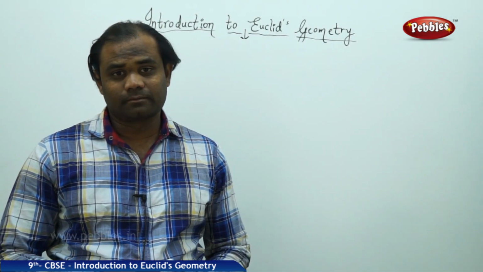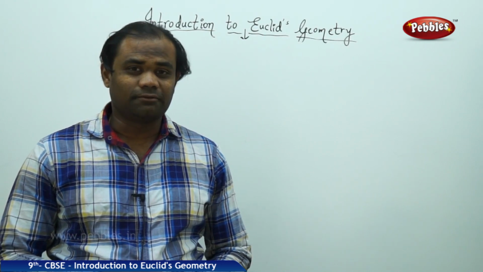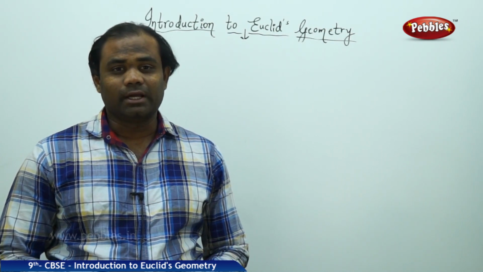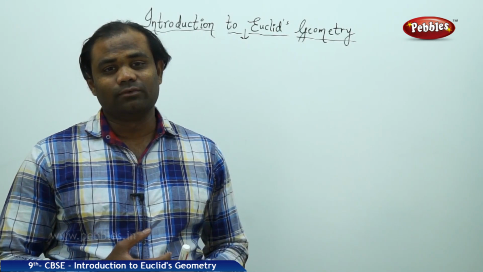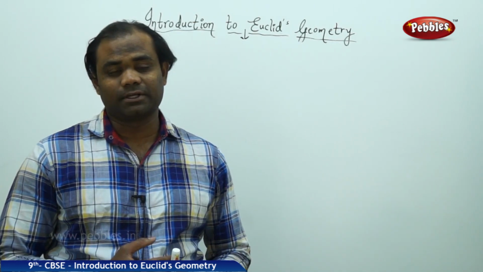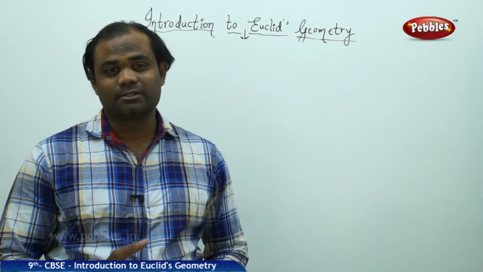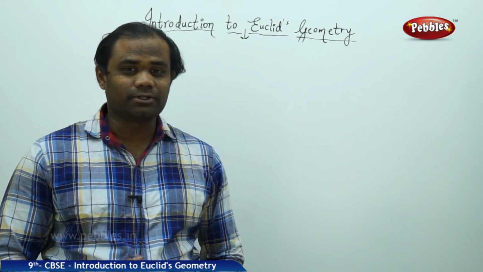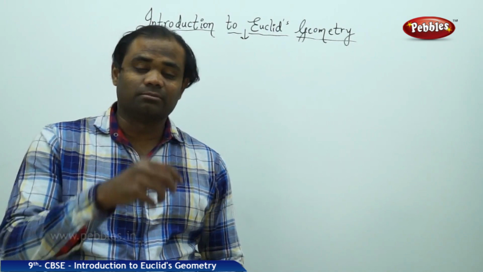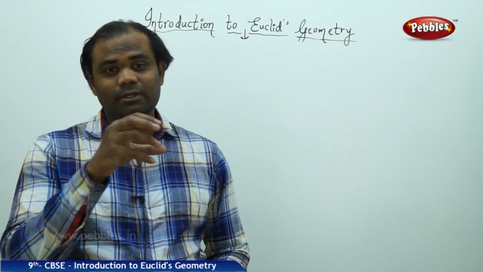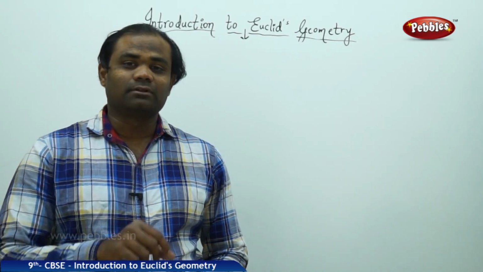Euclid's postulates. Now that we have seen the 5 different postulates in Euclid's contribution to the mathematical society, now comes the question: what are the uses of these postulates? Where do we use them? What are the significances of the 5 postulates as we have learned in the previous session? That is the biggest question which arises next. Euclid's contribution is about his postulates, which are applied in different axioms, theorems, or various properties in mathematics. So let's see a few of the properties in mathematics where Euclid's postulates are exclusively used in deriving those properties.